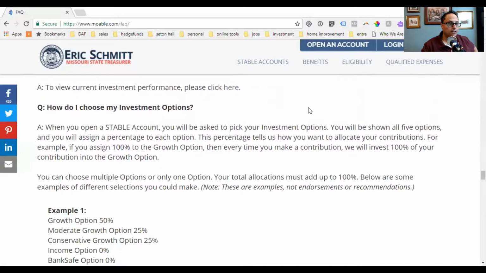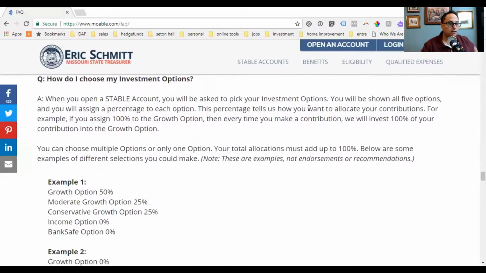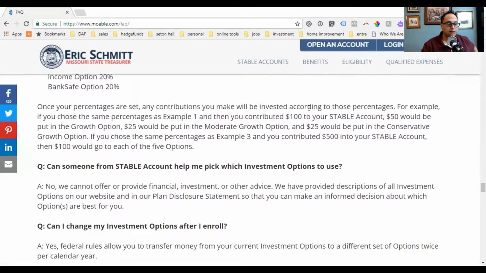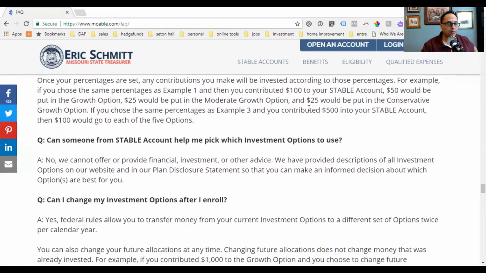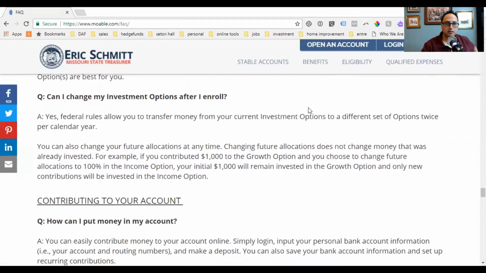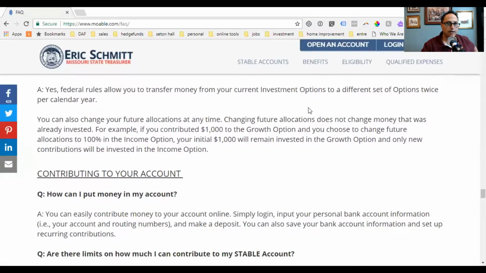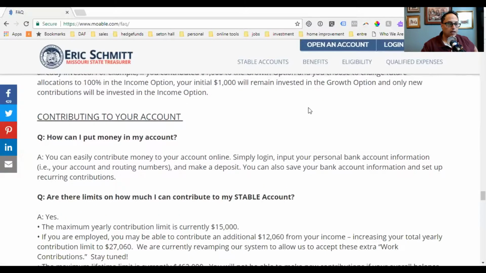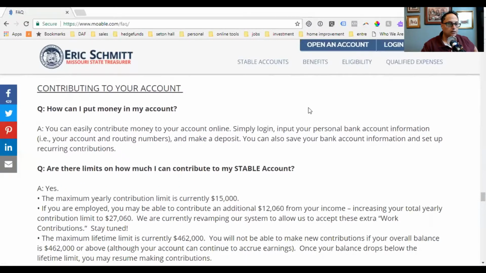You could check out the investment performance and the way that things are set up in those different types of portfolios that they set up. Can I change my investments? You can. You could do that twice a year.